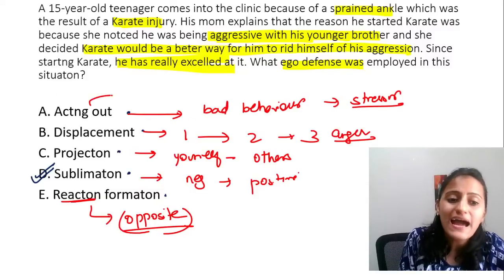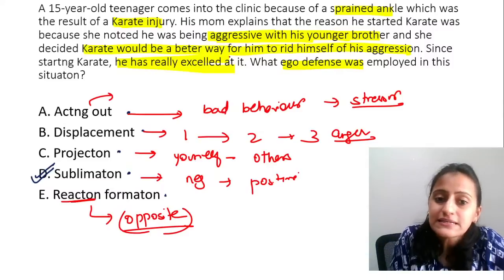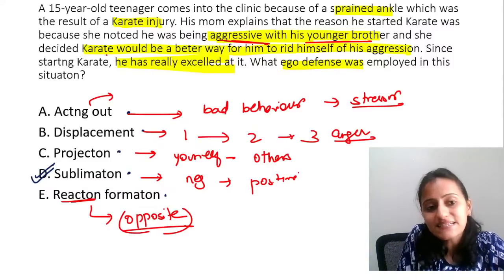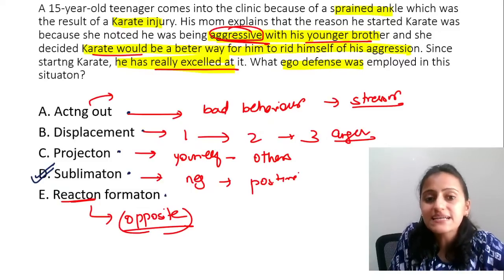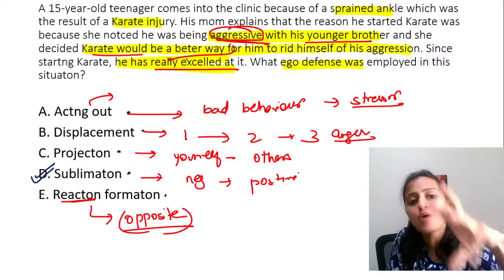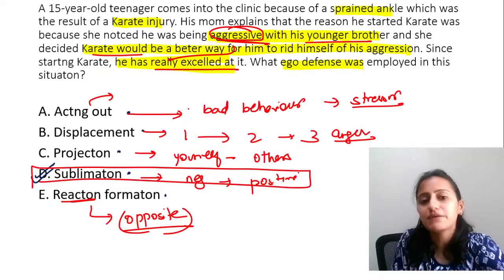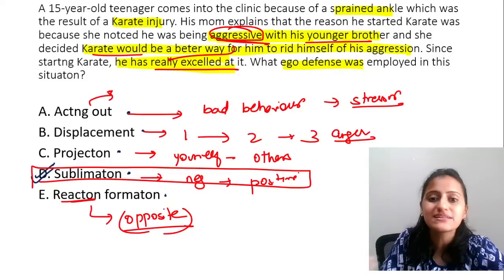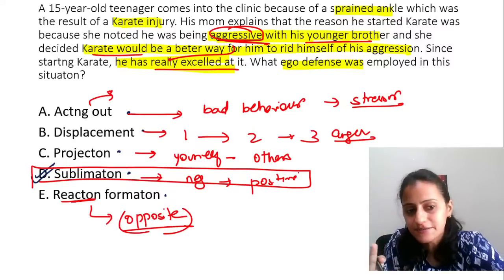Now, why is this not acting out? The child is aggressive with his younger brother, and that's the reason he went into karate and he excelled at it. So basically the negative feature, aggressiveness, has been converted into positive, that is excelling at karate. So the answer is sublimation. This is not acting out because the child is not doing this aggressive behavior because there is some stressor. It is just his personality, right?